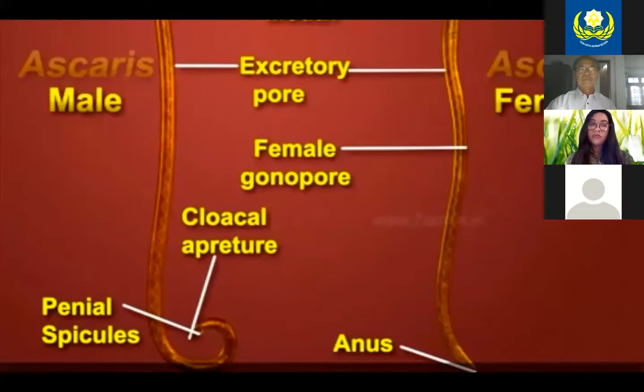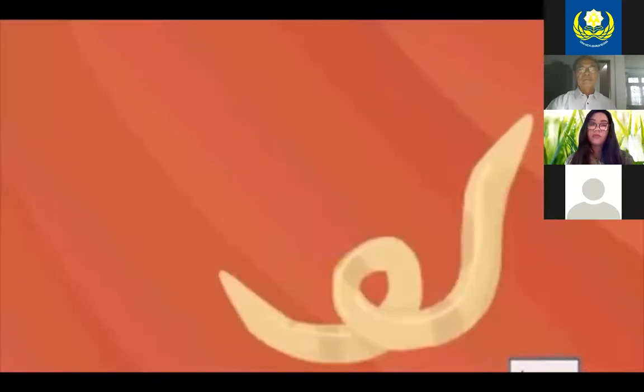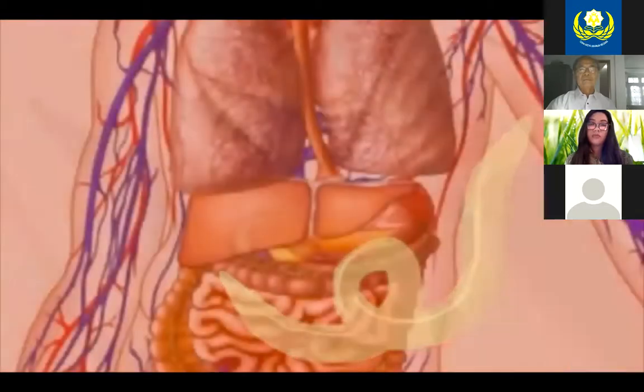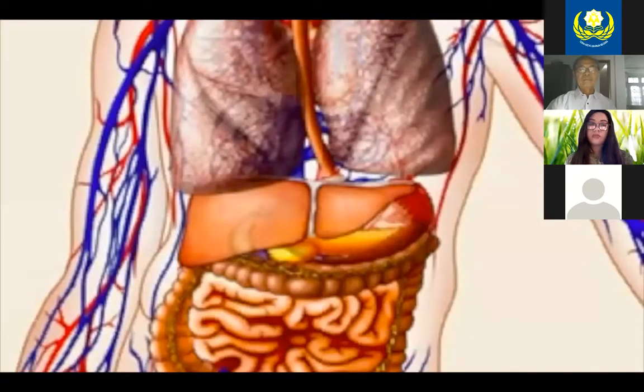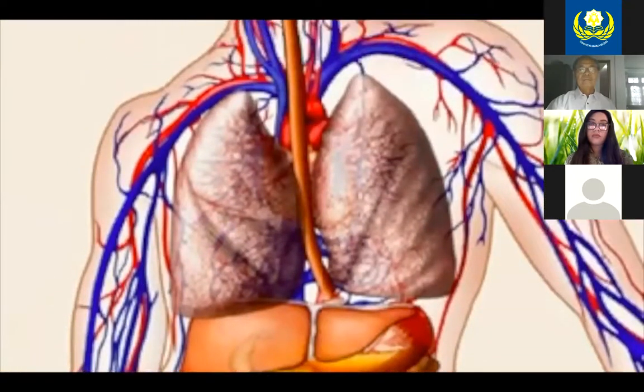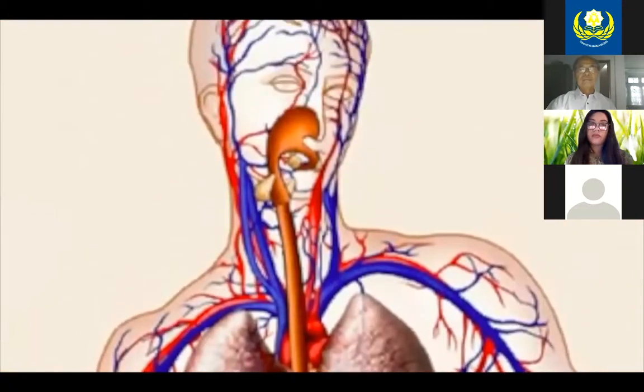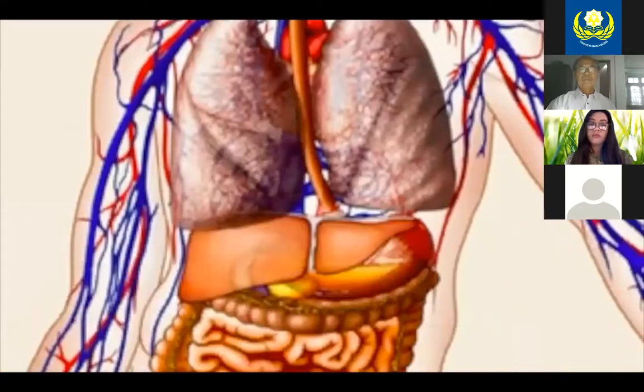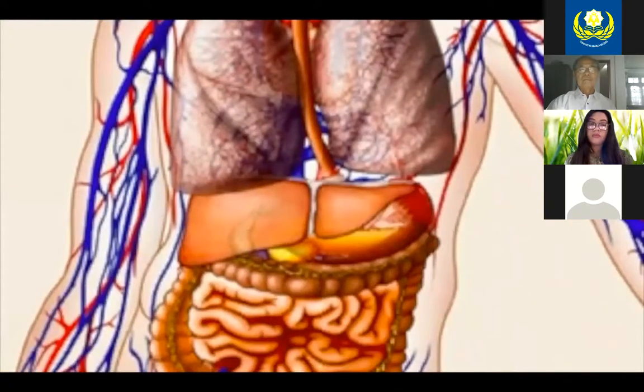Development includes rhabditiform larva. A larva hatches out from an infective egg laid in the intestine of the host. It then penetrates the intestine walls and is carried through the blood vessels to the lungs. From the lungs, it moves to the lumen of the respiratory tract and then to the throat, which becomes swollen as a result of coughing. From the throat, the larva returns to the small intestine where it matures.